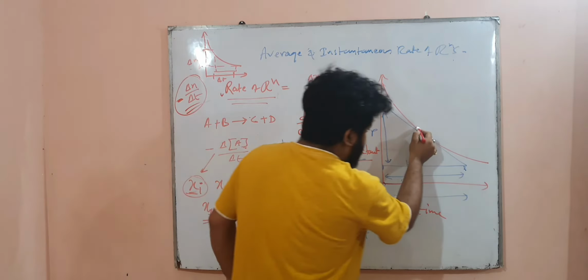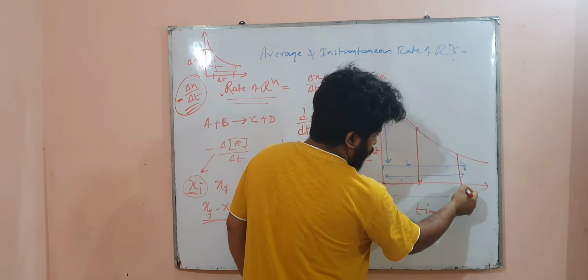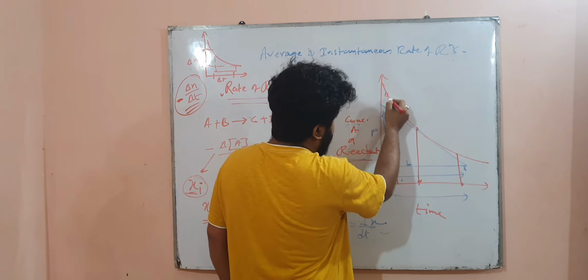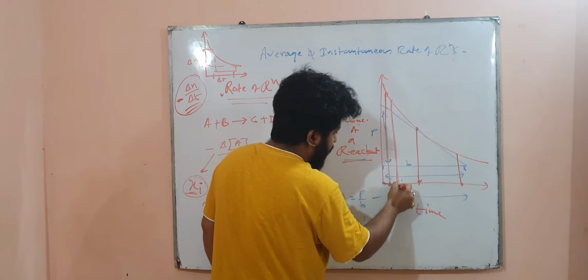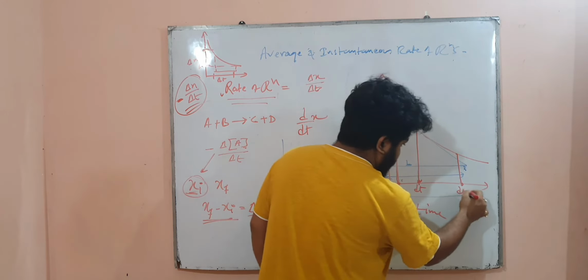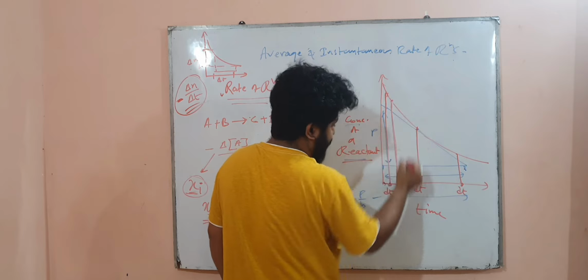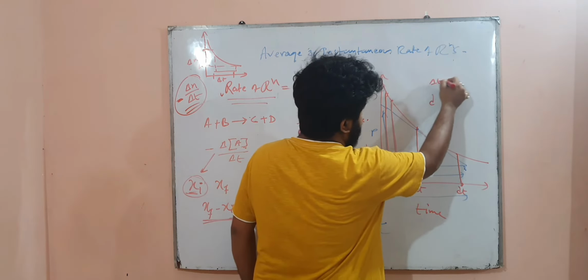And if at any particular point you want to measure, you have to draw a tangent. At this point there will be a different rate, and at this point there will be a different dx by dt. Now if you break it down in small intervals, in this small interval del t, in this small dt interval, you know that you have to differentiate and find out. So that's why you are differentiating. Differentiating means del t, limit del t tends to 0.